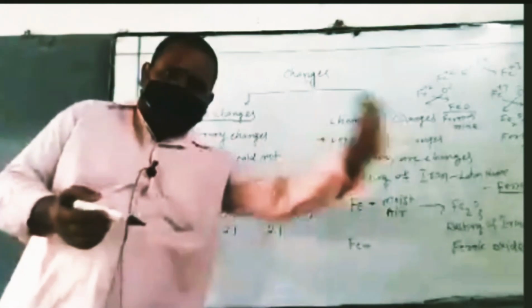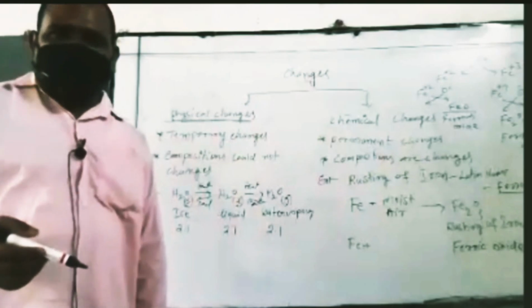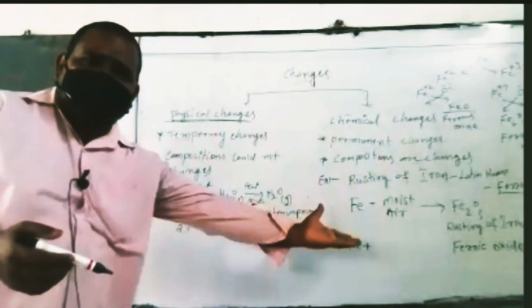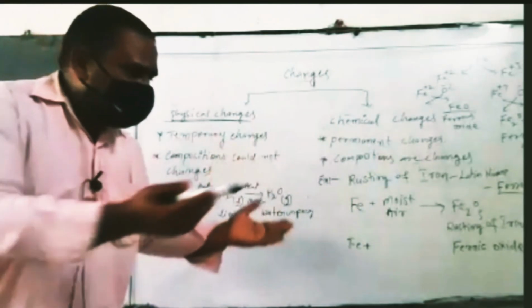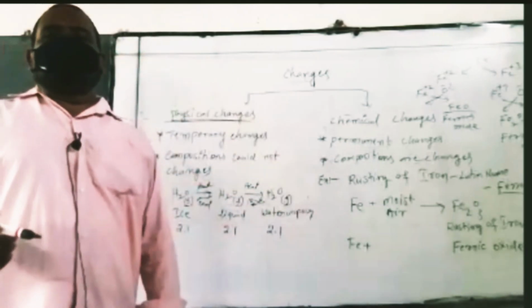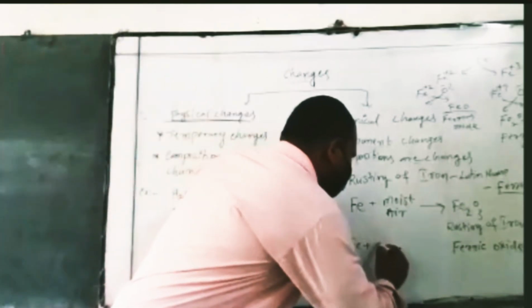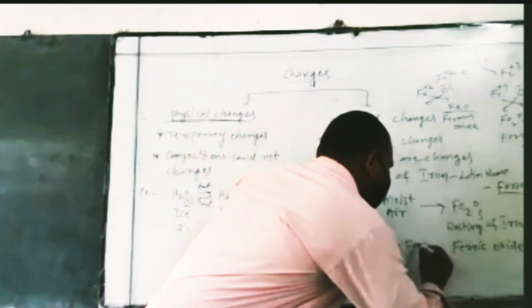Iron does not react with nitrogen, carbon dioxide and other gases. Why? Because the suitable conditions are available. That's why iron only reacts with oxygen and moisture.